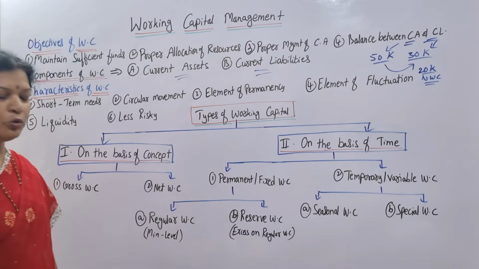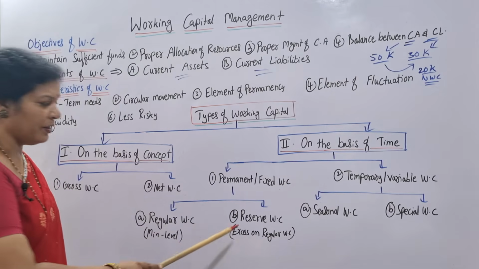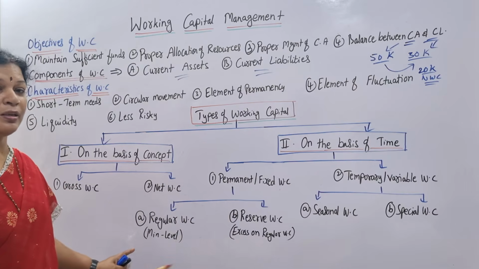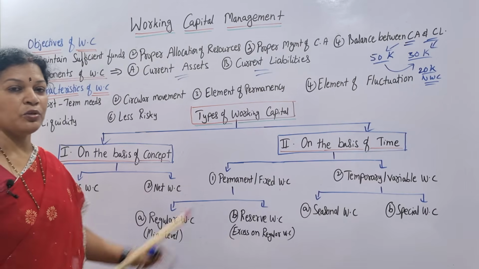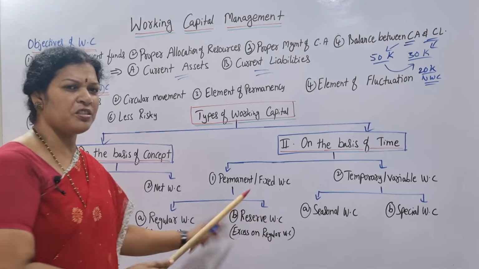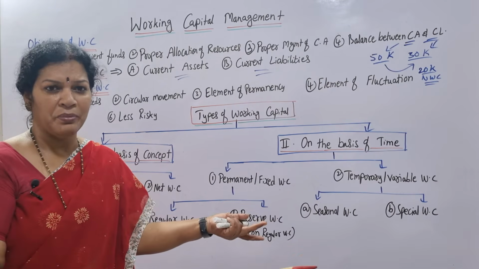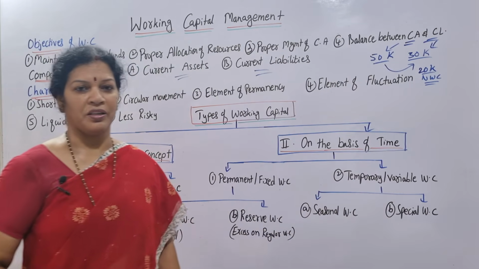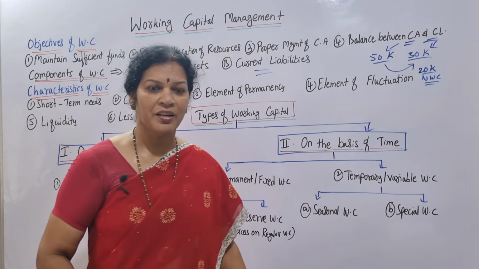Permanent is also divided into two parts. One is regular working capital and another one is reserve working capital. Regular, reserve. Regular means we keep some minimum amount. Excess of this, we call it a reserve. Okay, that's reserve. Not using it, in future we may require it. And temporary is seasonal and special working capital. Hope I am clear. Take a screenshot.